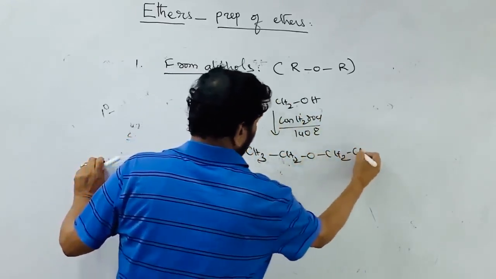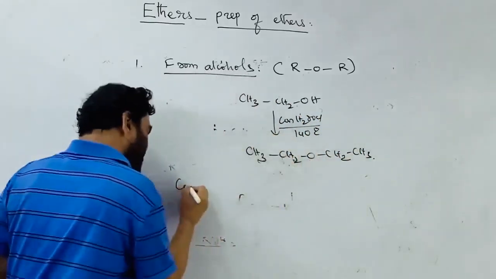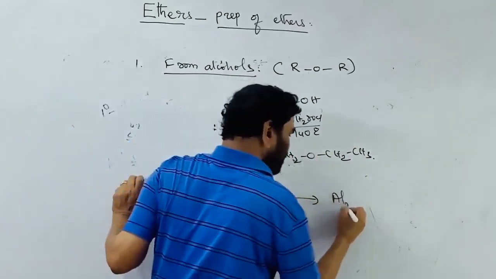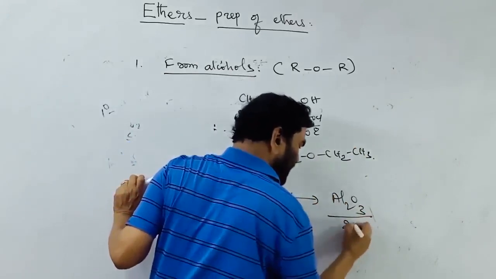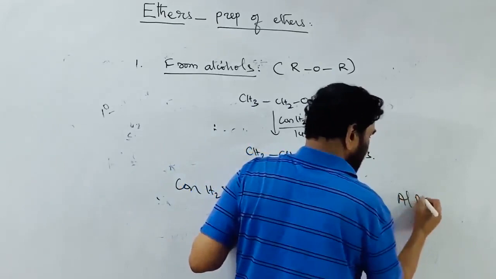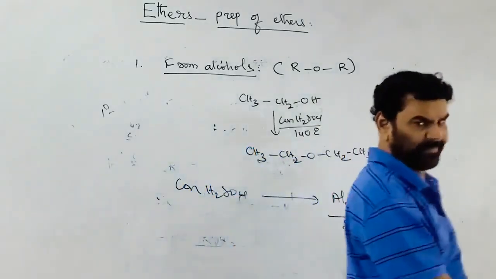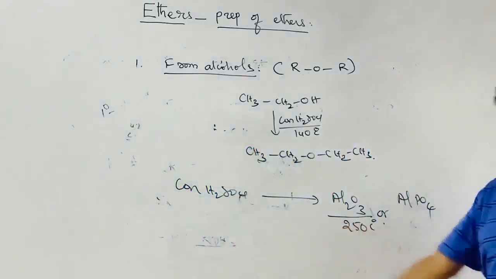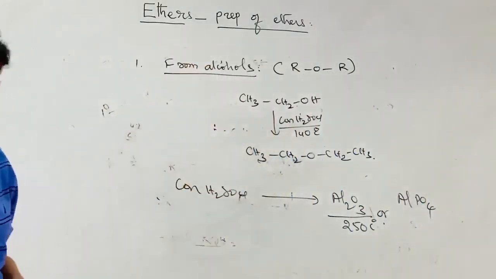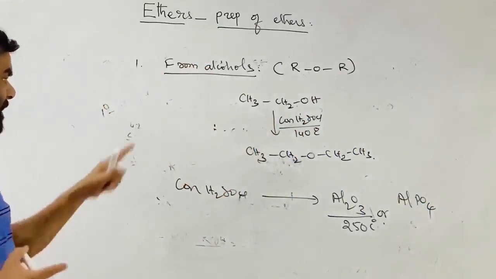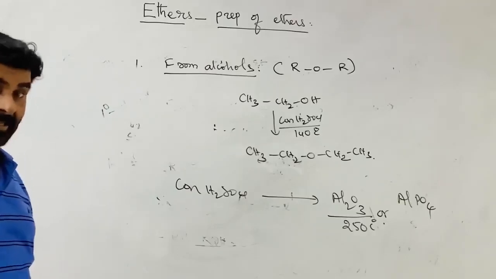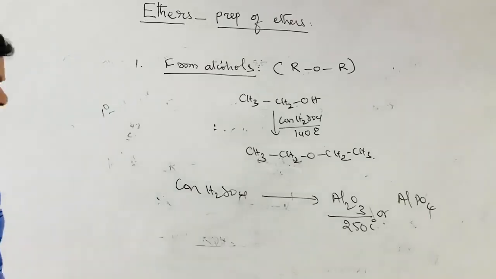So it is more commonly preferred. In place of the concentrated H2SO4, we can use Al2O3, at around 250 degrees Celsius, or aluminium phosphate, AlPO4, as the catalyst. So therefore, alcohol can be converted into ether by treating with concentrated H2SO4 under moderate temperature conditions. Under high temperature conditions, elimination takes place and alkene is produced.